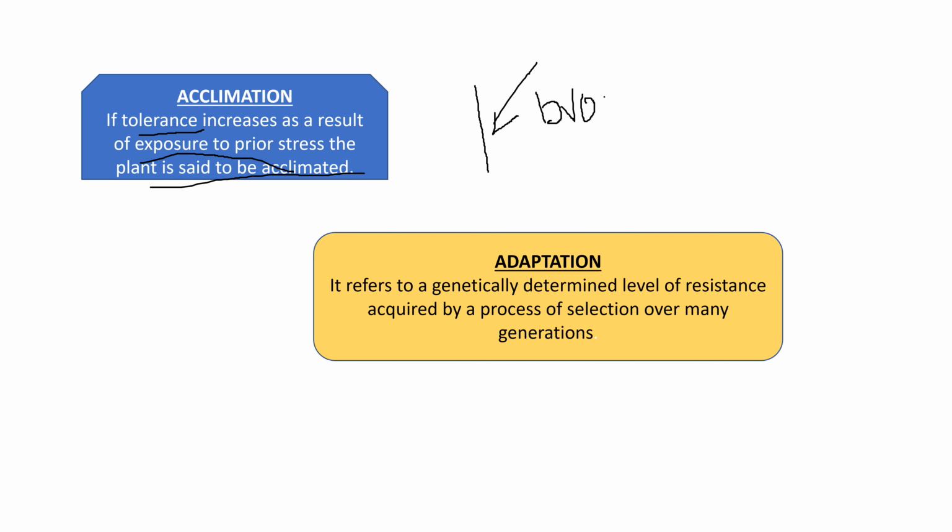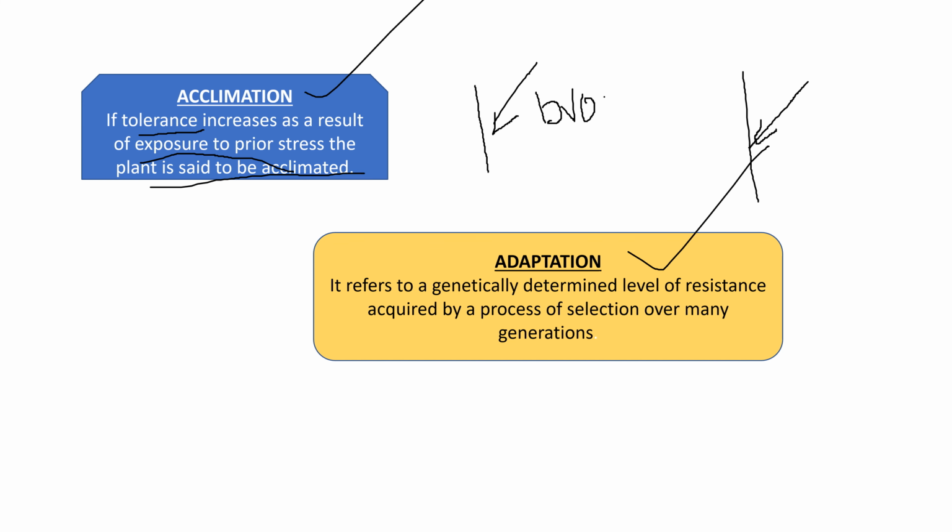So the plant gets an increase in its tolerance as a result of this stress. In the second case, if the plant again witnesses a severe drought, because of the prior stress, it has an increased tolerance. So it is said to be acclimation.